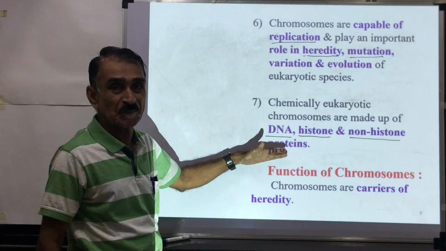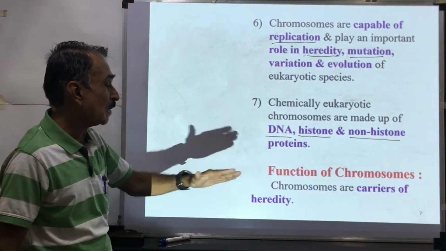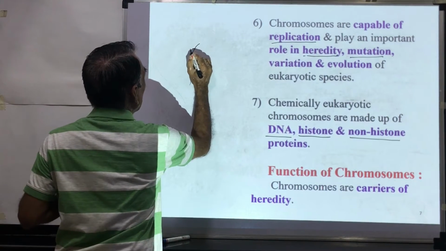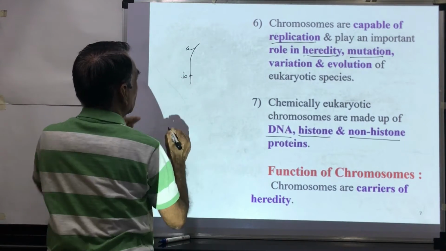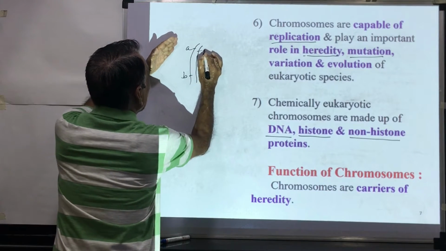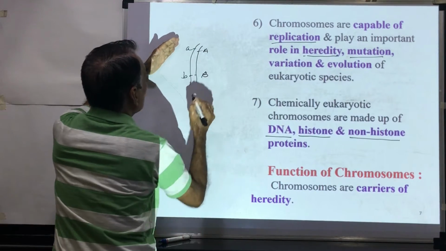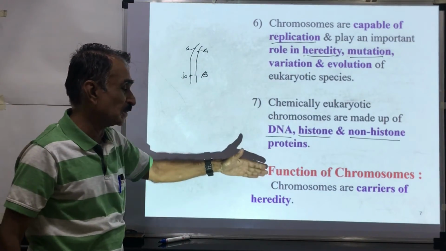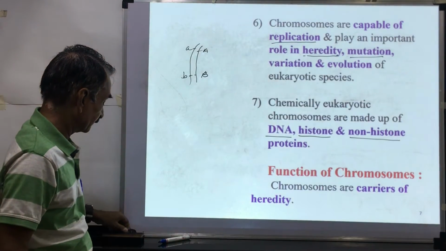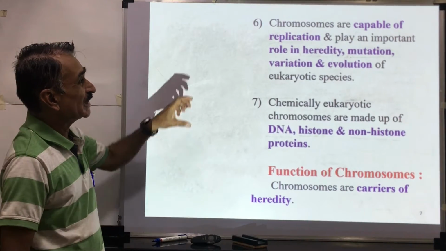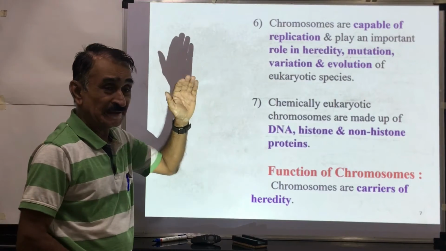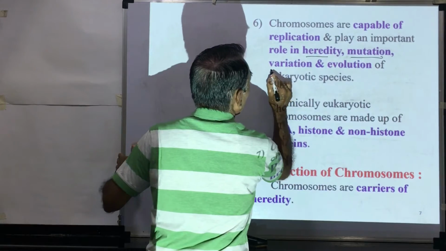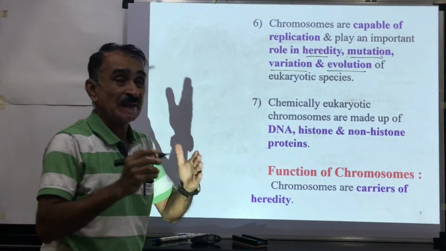If you see the functions of chromosomes, broadly, chromosomes are the carriers of heredity. They transmit. Suppose here there is A gene, here there is B gene. These genes are transferred from one generation to the next generation, and that means chromosomes are the carriers of heredity. Chromosomes are capable of replication, and they play a very important role in heredity, mutation, variation, and evolution.